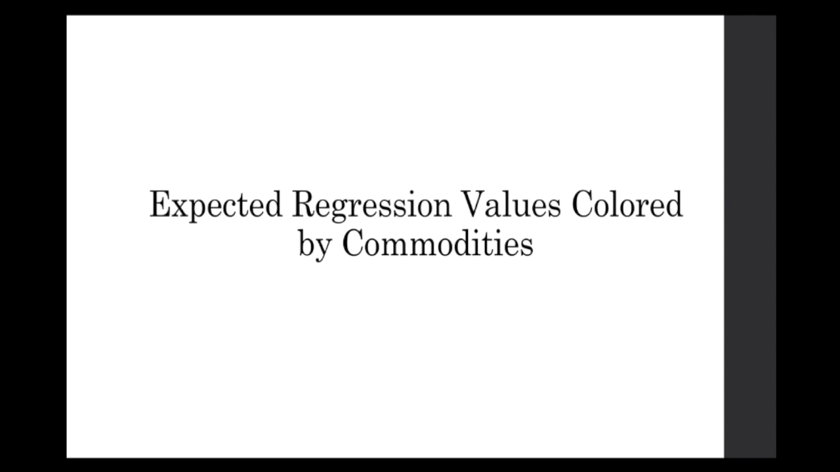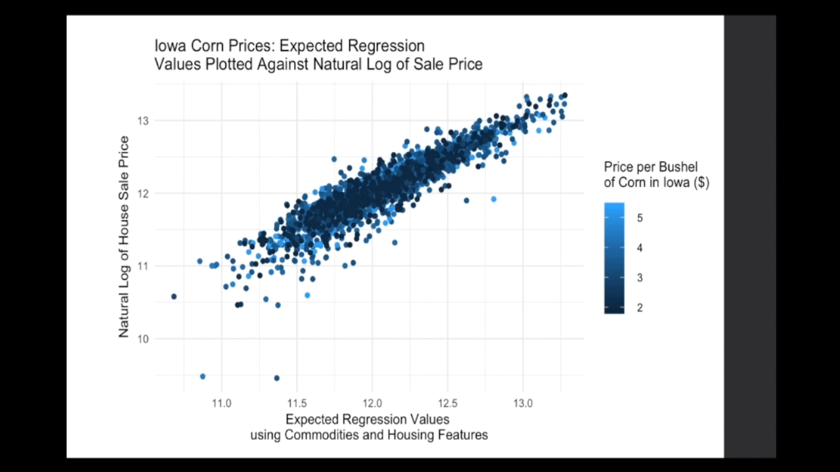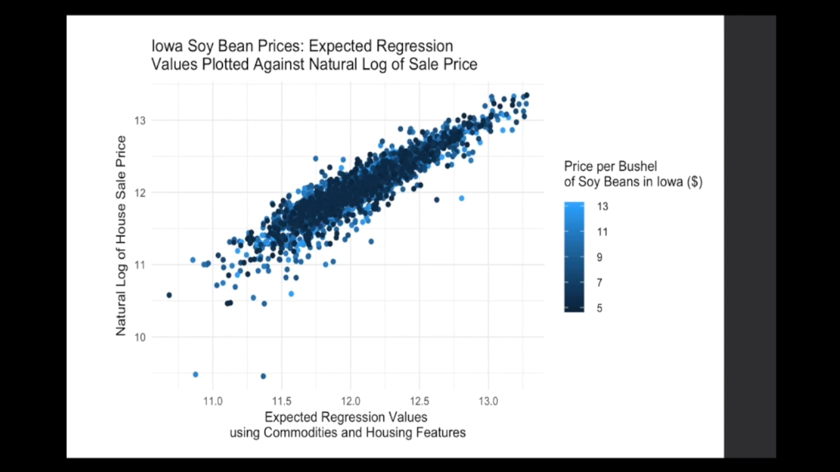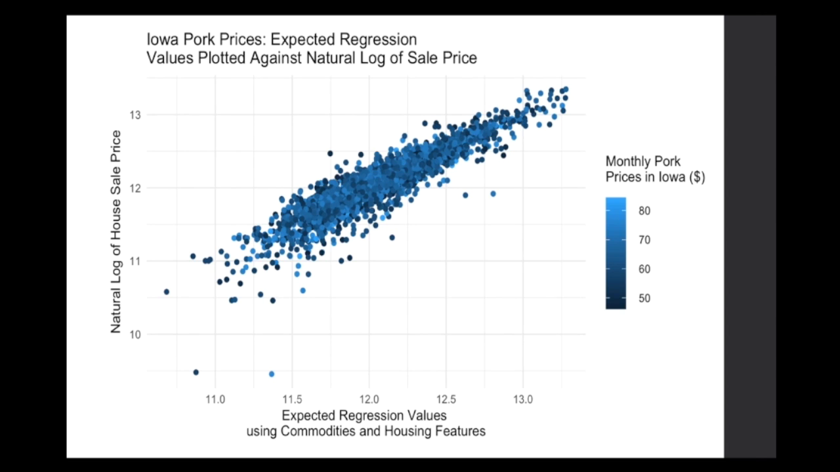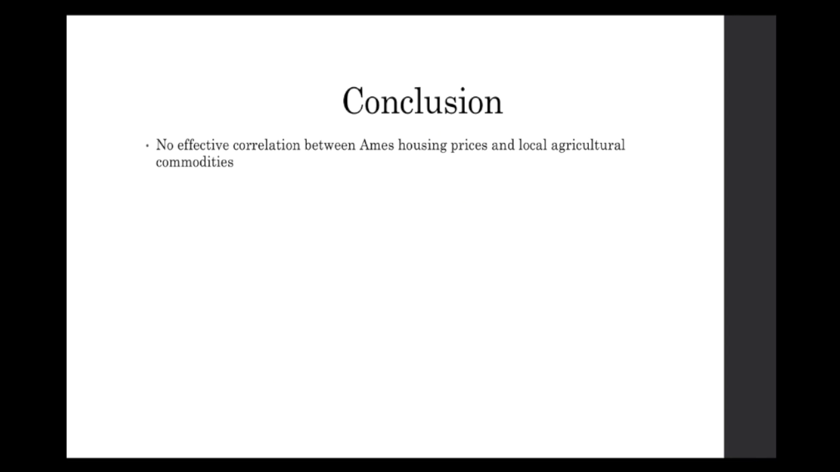To examine the relationship between the three commodity prices and the home sales prices, we color the graph plotting the expected versus the observed sales prices by the three commodities in turn to determine if a clear pattern such as the grouping in kitchen quality could be observed. Corn prices, soybean prices, and hog prices all showed no trace of the same pattern that was seen in kitchen quality. This allowed us to conclude that there was no clear correlation between commodity prices and home sale prices.